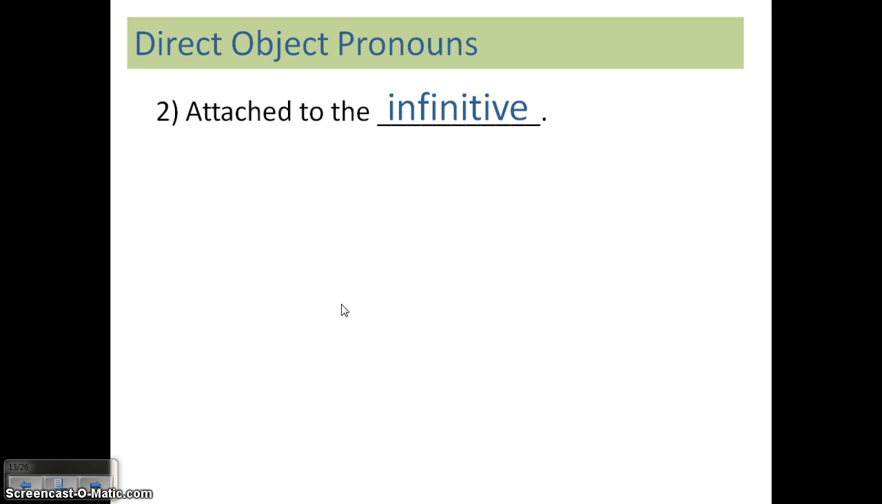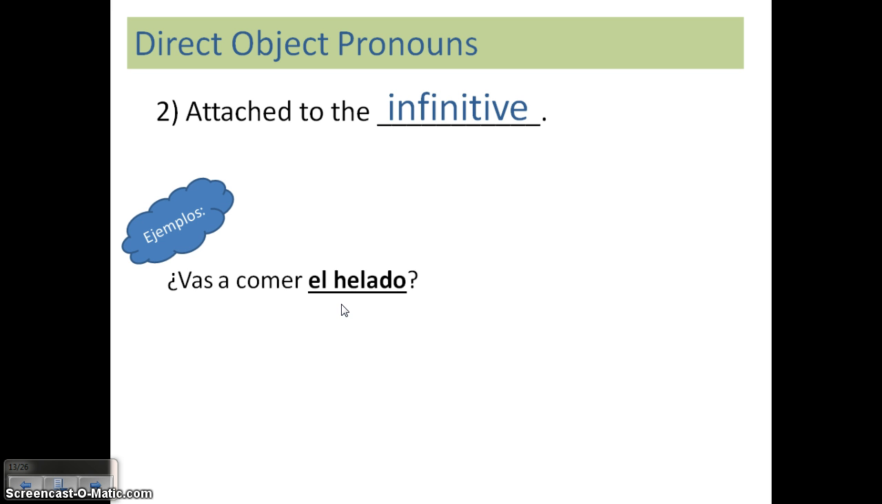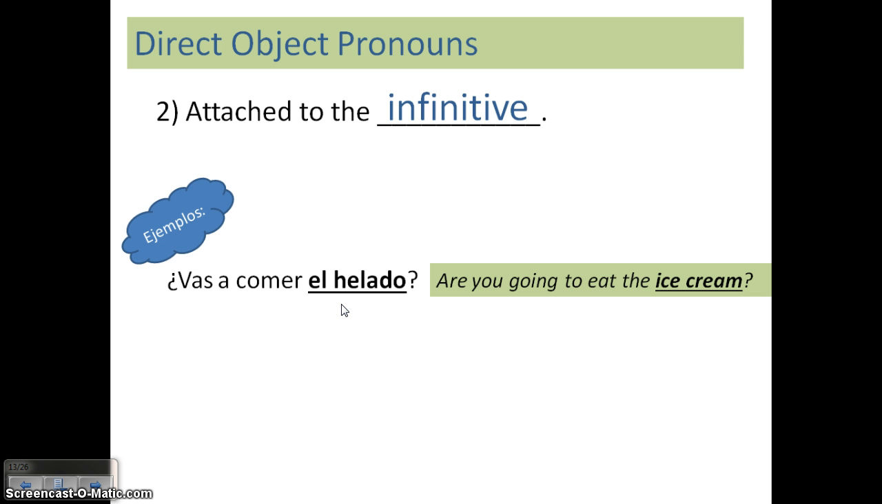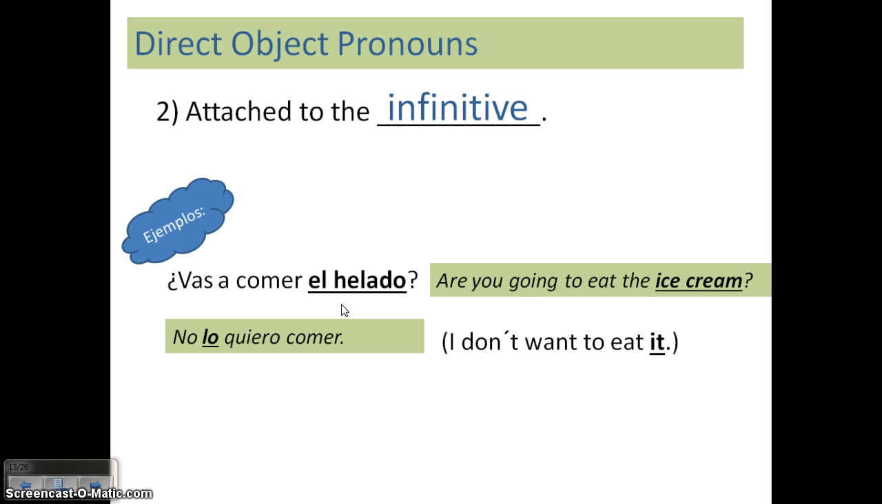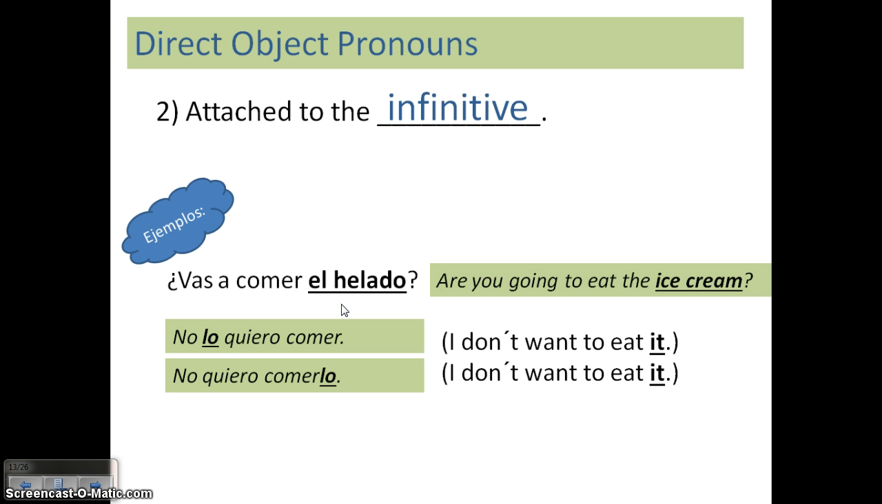Another place it can go is attached to the infinitive. So when we have an example like ¿vas a comer el helado? Are you going to eat the ice cream? You'll notice that in that sentence, comer is an infinitive. I don't want to eat it. No lo quiero comer. So it can go directly before the main verb, quiero. Or, if we want to say the exact same thing, we can say no quiero comerlo. Now, obviously in English, it makes more sense for us to say no quiero comerlo because it follows the same order as what we would say in English. You will probably hear native speakers use no lo quiero comer more often though.